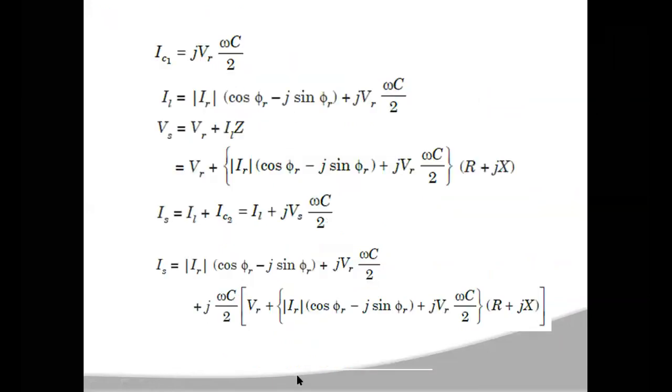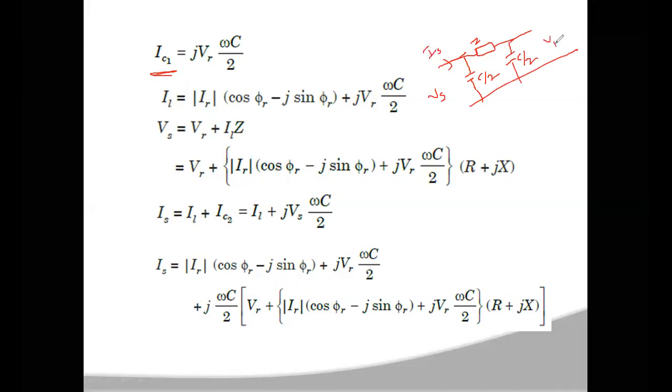Right, develop the voltage and current equations now. As I said, what is the IC1? Here you are having the impedance Z, and here you are having half of the capacitance, C by 2, and here also you are having another half, C by 2. So sending end voltage is Vs and current is Is, and receiving end voltage is Vr and current is IR.